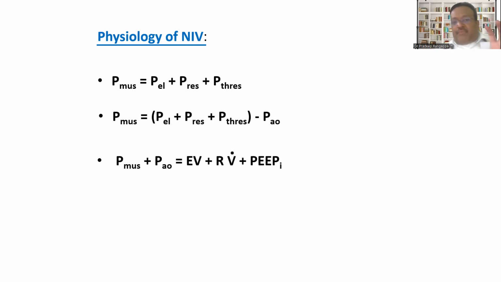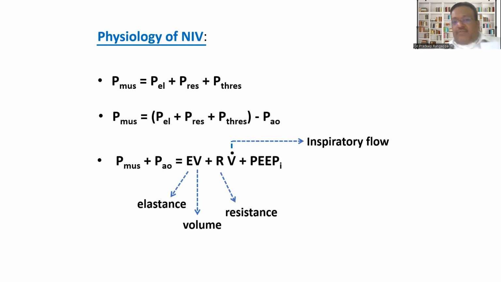In essence, your PMUS plus alveolar opening pressure determines your whole ventilatory function, where E stands for elastance, V stands for volume, R stands for resistance, V dot stands for inspiratory flow, and you need intrinsic PEEP. This is in quintessence the variables involved in optimizing your ventilation and oxygenation, where your effort is to overcome these pressures within the lung. Elastance, volume is needed, pressures generated should overcome the resistance, the inspiratory flows you generate should be optimal, and you have your own intrinsic PEEP that keeps your alveoli open.